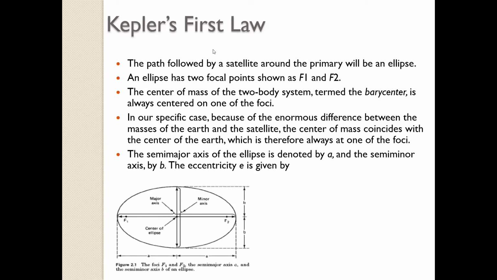Now tell me, the Kepler law says that the orbit has to be an ellipse. But when I talked to you about geostationary orbit, I said that it is circular in shape, and Earth is at the center of that circle. Does it go with Kepler's law, or does it not agree with Kepler's law? Can anyone tell me?